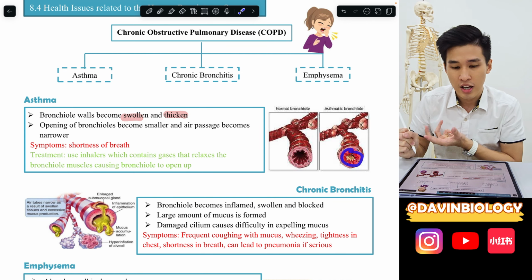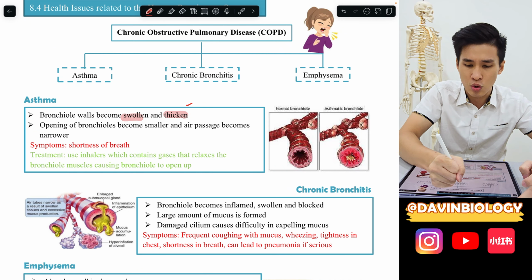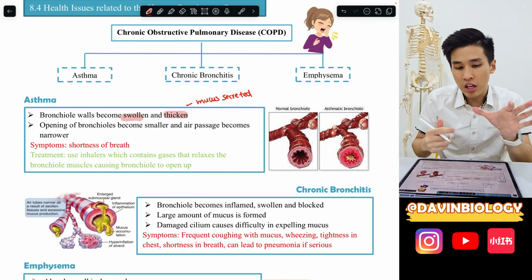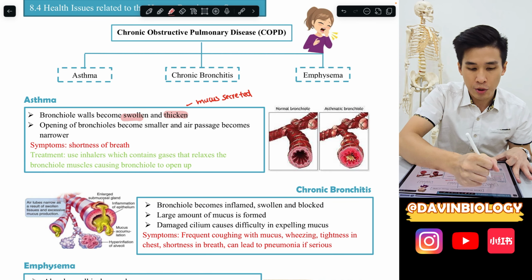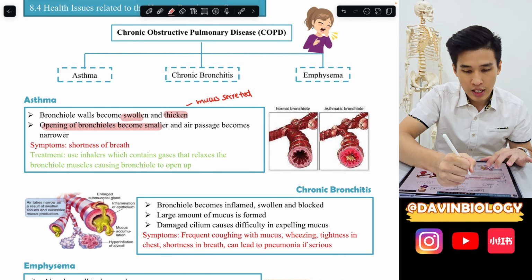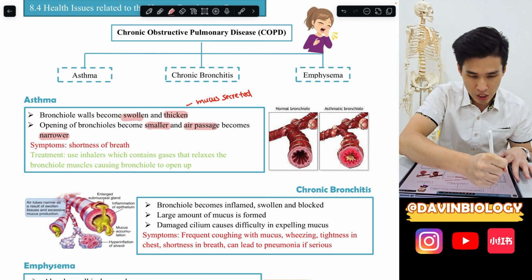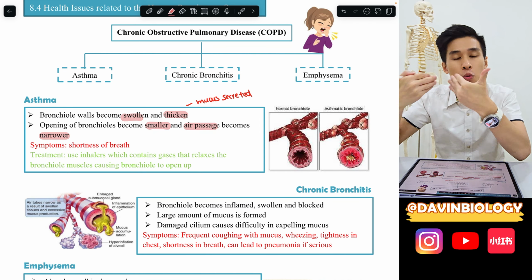In some cases, there will be mucus. But our textbook doesn't write mucus. But if the question asks for more marks, then you can say there's also mucus secreted. For around 2 marks, you don't need to say this. If the bronchial is swollen and also has mucus, the opening of the bronchial becomes smaller, and the air passage becomes narrower. So this prevents air from entering the lungs, or reduces airflow into the lungs.